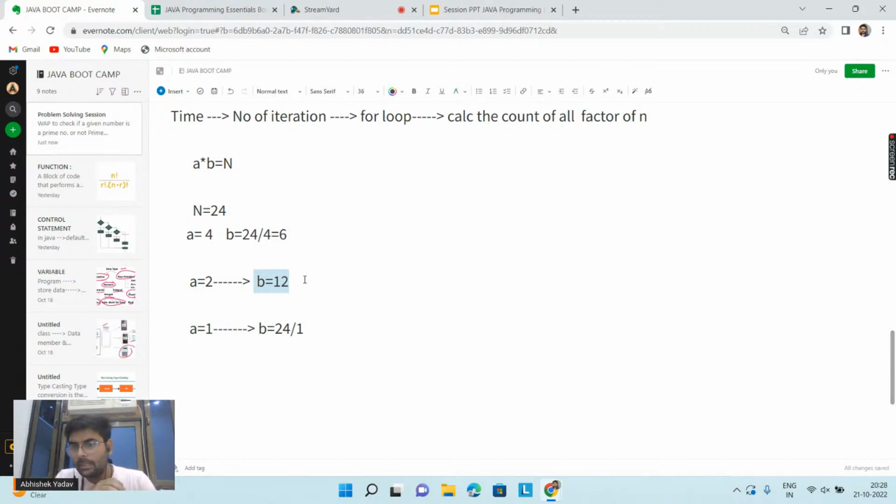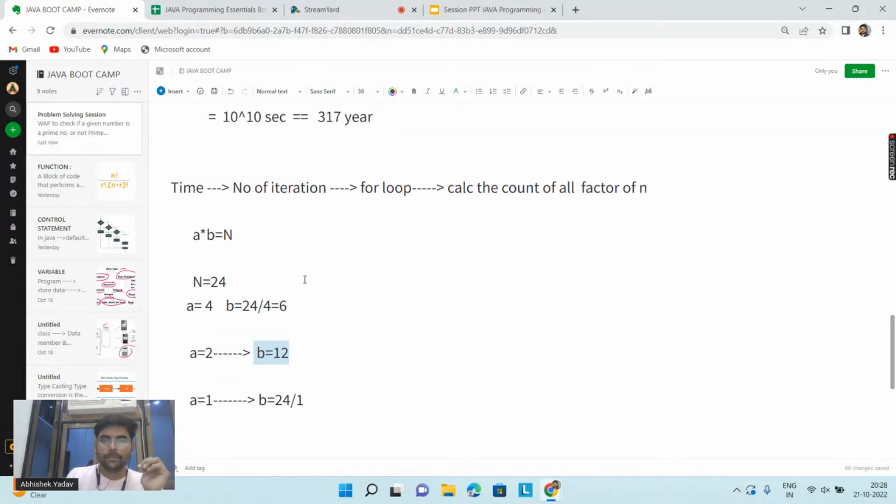Sir, can you please explain this logic again? Okay. Here, basically, my time is dependent on the number of iterations, and the number of iterations is dependent on this for loop. I am going from 1 till n because I have to calculate the count of all factors of n. If the value of count is equal to 2, that means the number is a prime number, else it is not a prime number. So I have to optimize this logic part.